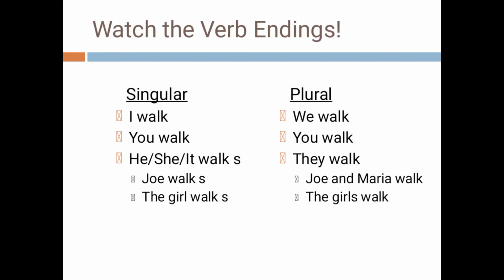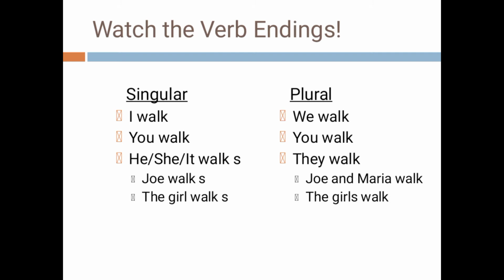Now watch the verb endings, singular. I walk, you walk, we walk, you walk, he, she, it walks. So he, she, it are the third person singular. So we add s to walk. Joe walks or the girl walks. So name of any person, if it is singular, it takes s to the verb.